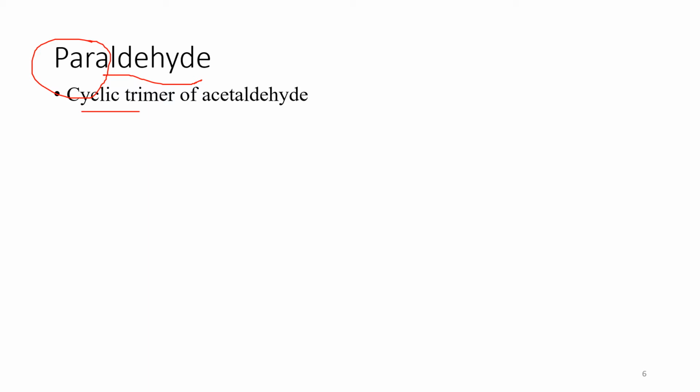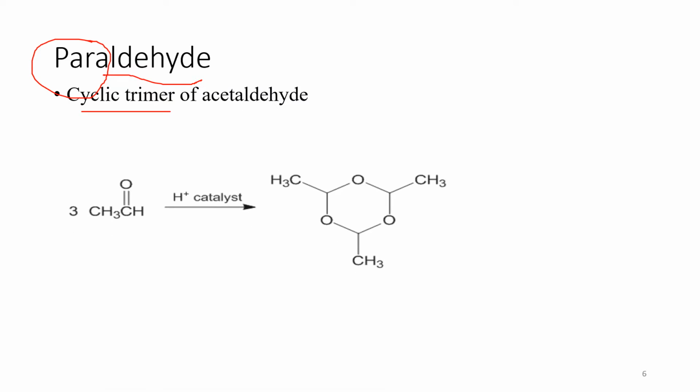Now let's discuss the chemistry of paraldehyde. What is paraldehyde? As the name indicates, it is an aldehyde, but why is this para attached to it? Let's see. It is the cyclic trimer of the aldehyde. How is it a cyclic trimer?